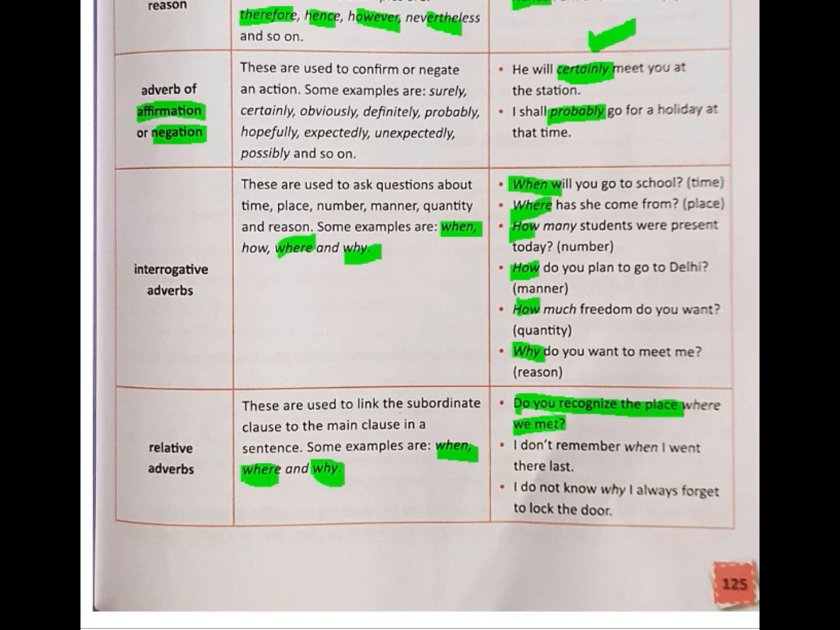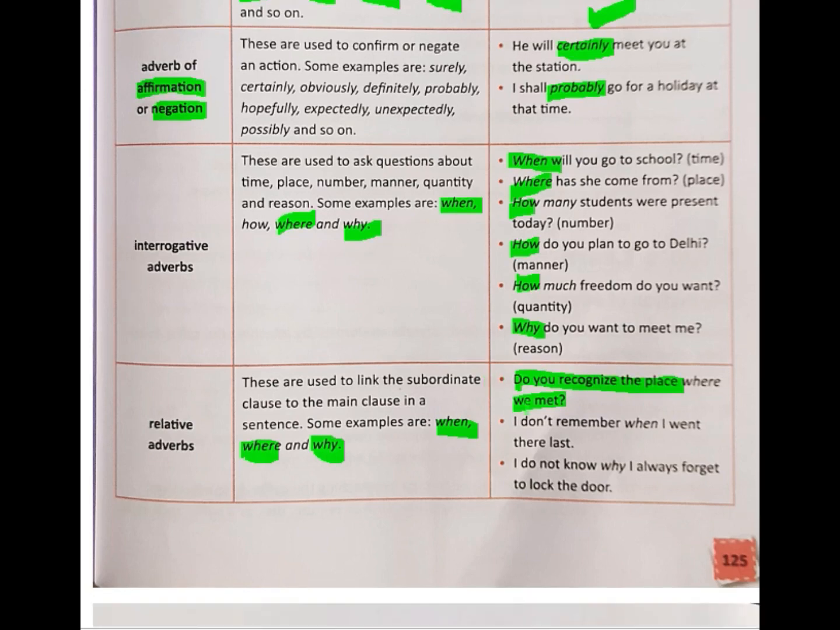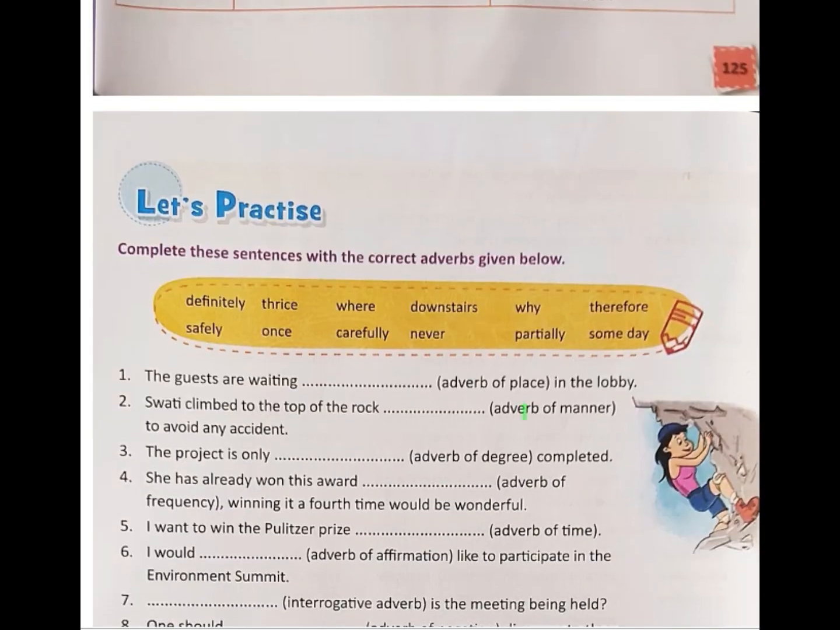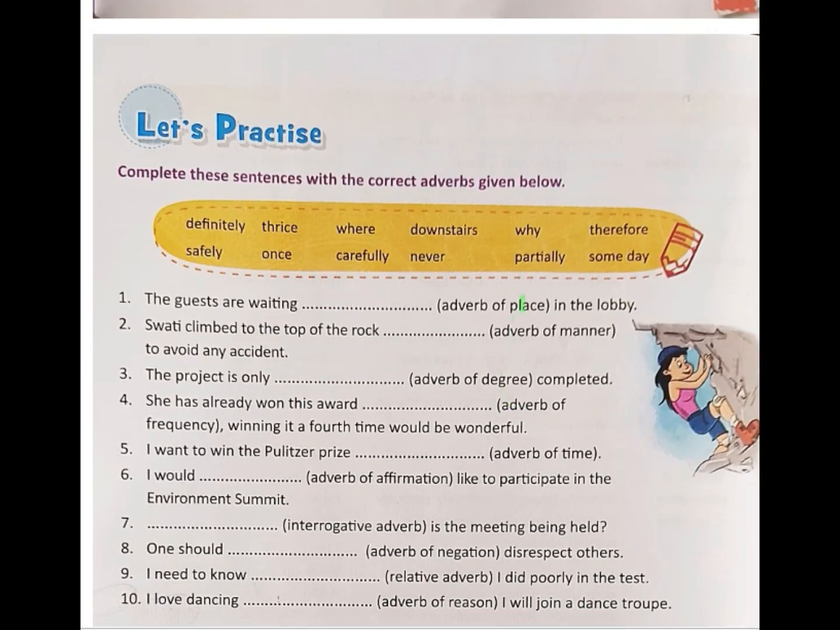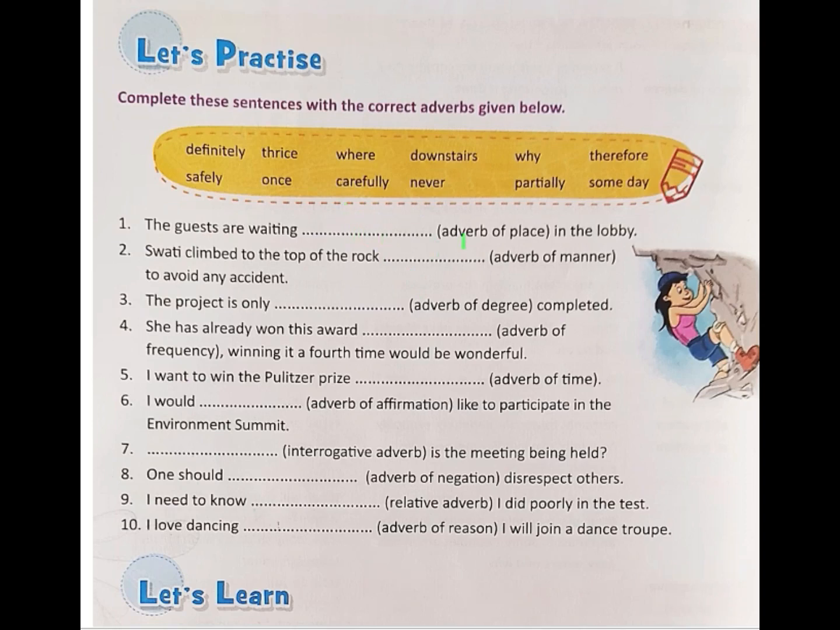So it shows the relation between these two clauses. So this was a bird's eye view of the different types of adverbs. Then we'll try to solve an exercise using the adverbs that we learned above. The guests are waiting dash in the lobby. He's asking us to fill this blank with an adverb of place. Let's see what the answer will be. The guests are waiting downstairs in the lobby. Downstairs is an adverb of place which suits this perfectly.